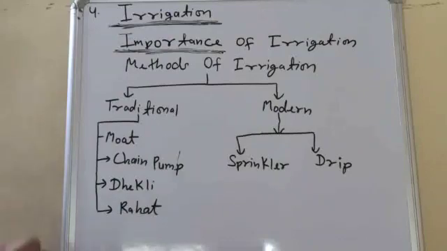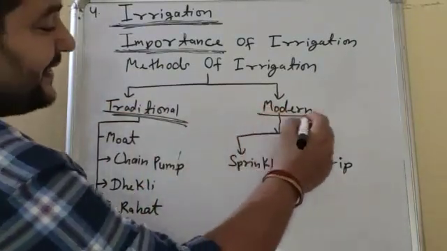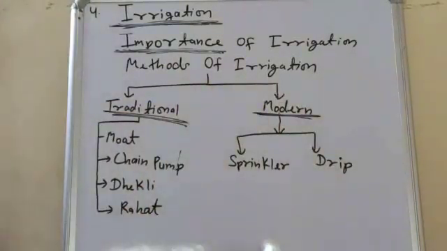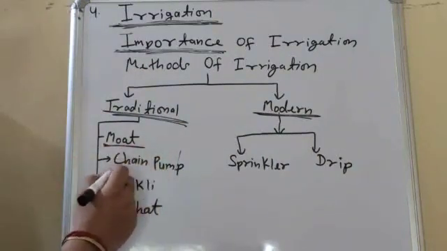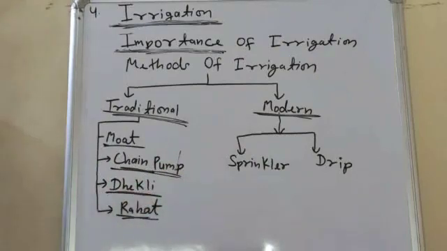Now methods of irrigation: there are basically two methods. First one is the traditional method and second one is the modern method. There are four types of traditional method: moat, chain pump, dhekli and rahat. The traditional method is very cheap, but what is the problem?